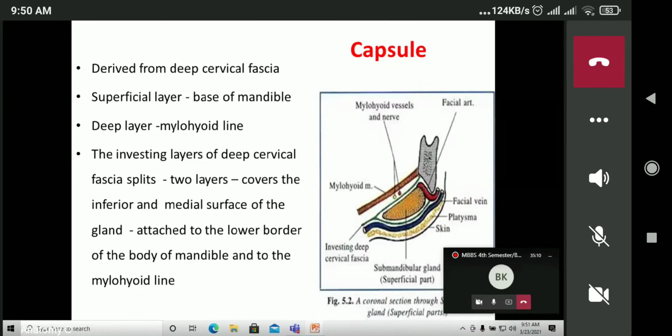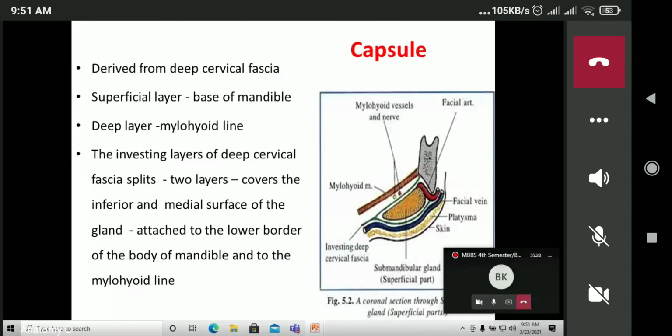The capsule of the submandibular salivary gland is derived from the deep cervical fascia of the neck, with the superficial layer attached to the base of the mandible and the deeper layer attached to the mylohyoid line of the mandible.